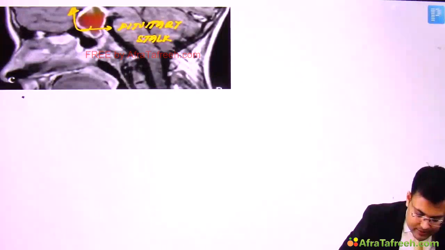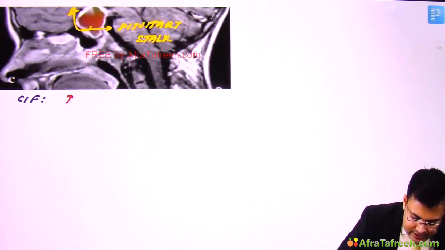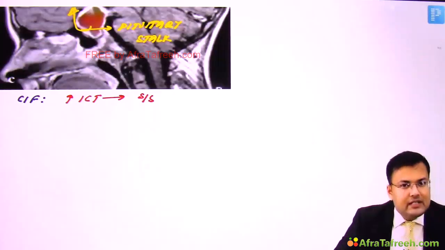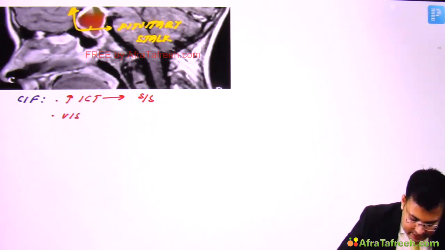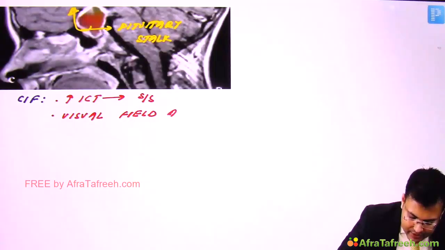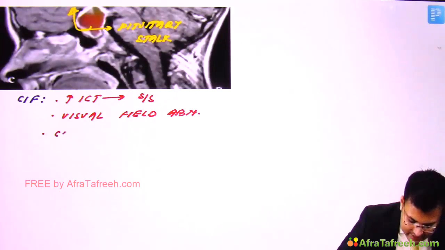Because of it, first there is raised intracranial tension leading to its signs and symptoms. Second, there is visual field abnormality because of close relation to the optic chiasma, and there can be cranial nerve palsies.